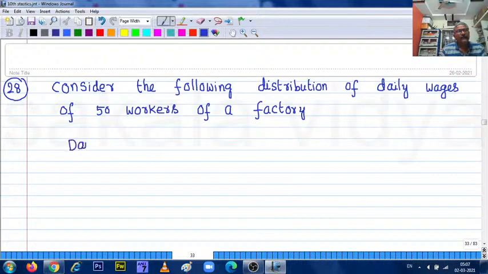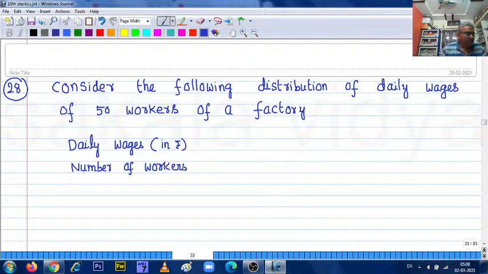Daily wages in rupees, number of workers.